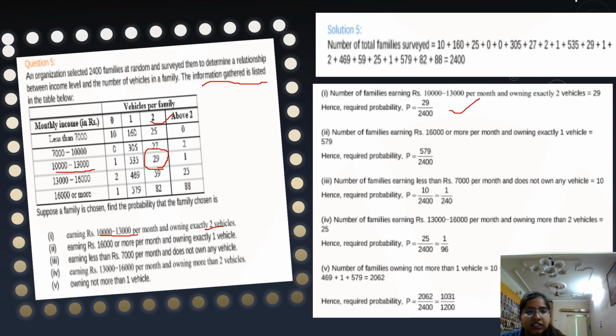Okay. So next is 16,000 or more per month and owning exactly 1 vehicle. 16,000 or more is this row, and 1 vehicle is 579. Here you can see.